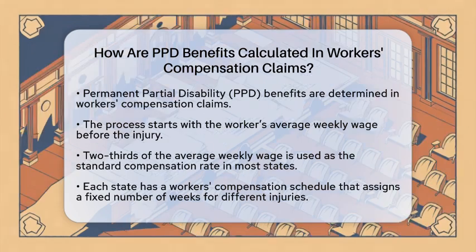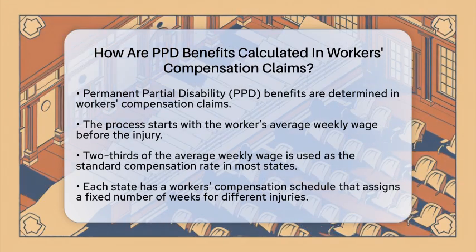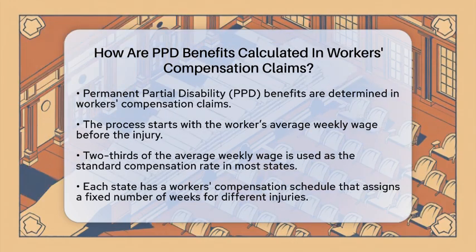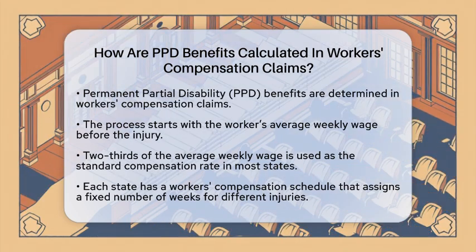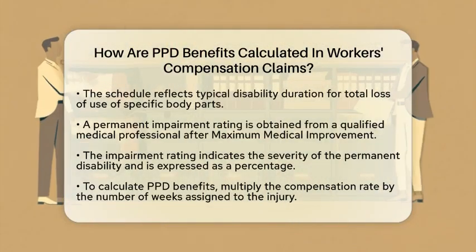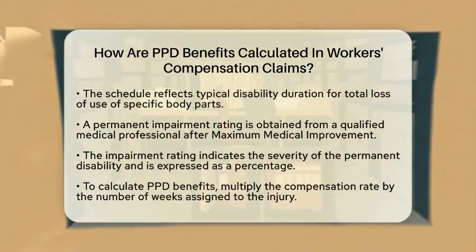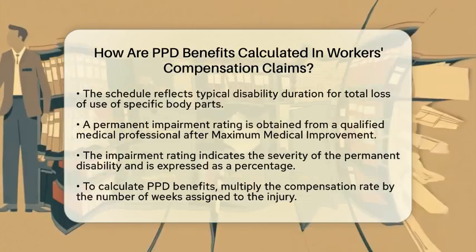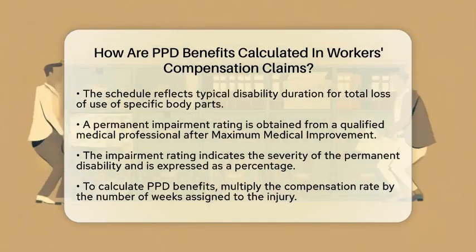After establishing the compensation rate, the next step is to identify how many weeks are assigned to the injured body part or condition. Each state has a workers' compensation schedule that specifies a fixed number of weeks for different injuries. This schedule reflects the typical duration of disability for a total loss of use of that body part.